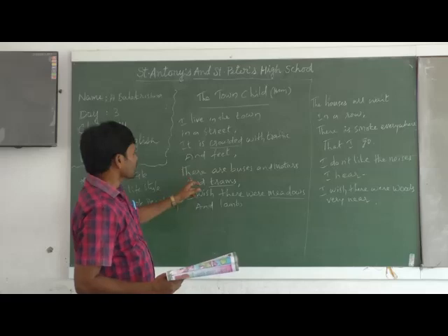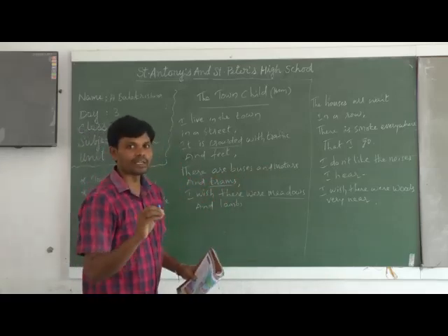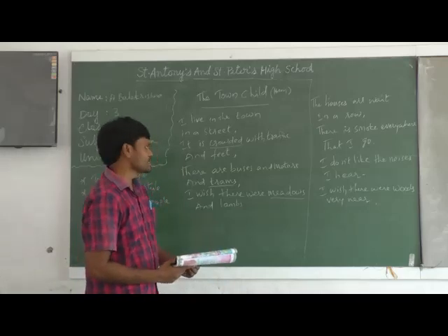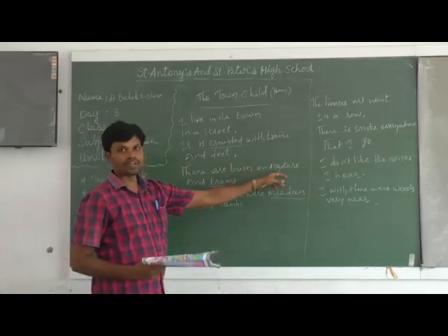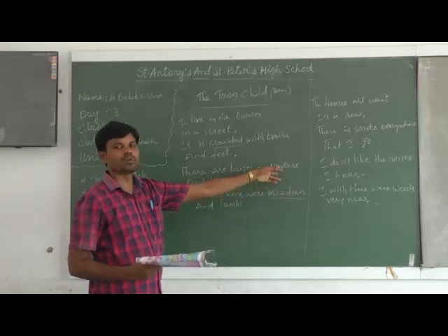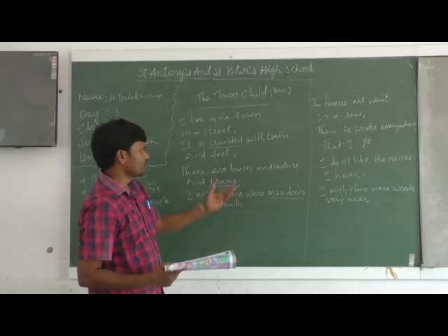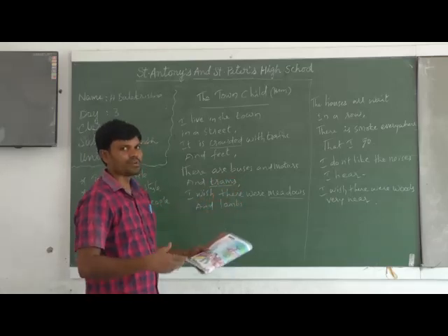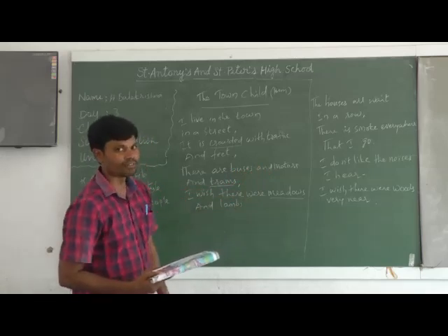Well, next line: there are buses and motors and trams. So what do you find in the town, in the streets? You can find buses, different kinds of motors, two-wheelers, four-wheelers, different cars and autos, and the rickshaws. Different kinds of vehicles you can see in the streets of a town.